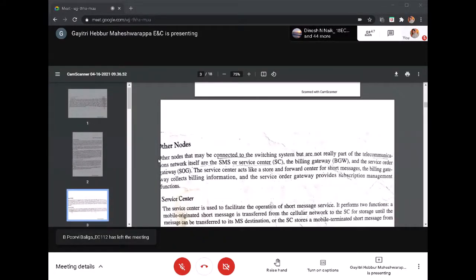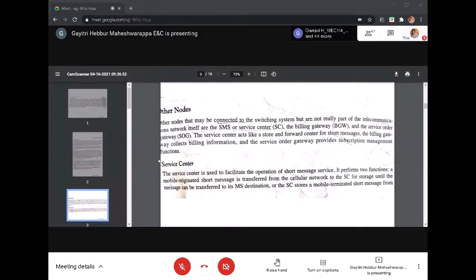One is called the service center, another is called the billing gateway, and the third is the service order gateway. What exactly are these three? We all know the SMS service center: a text message consists of around 160 alphanumeric characters. We can transmit and receive between the service center and the cellular network. The service center's function is to store and forward the message until the destination MSC receives it. That is the function of the service center.